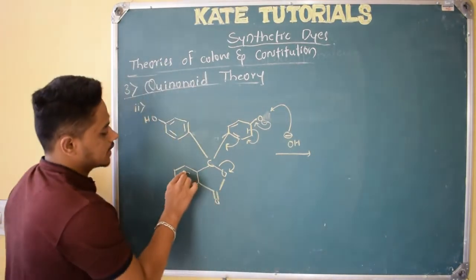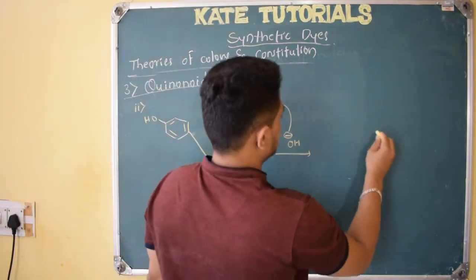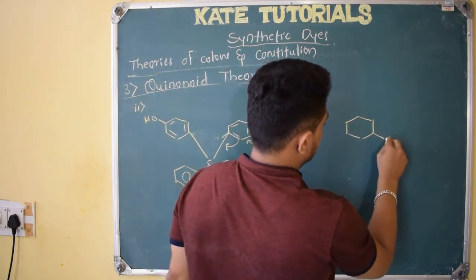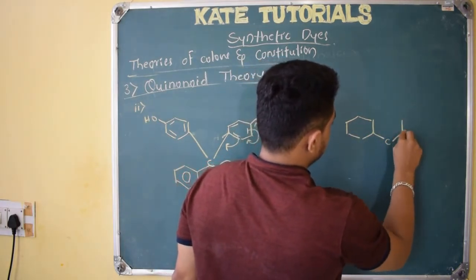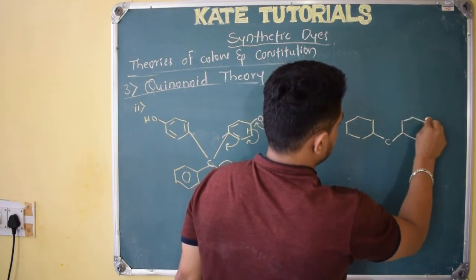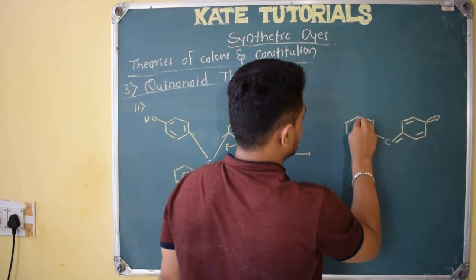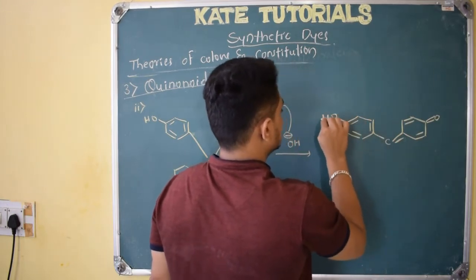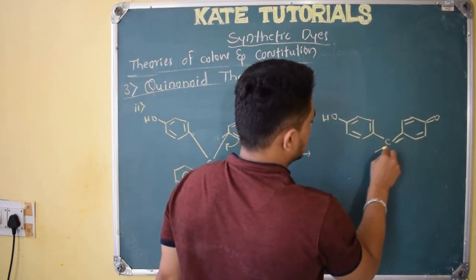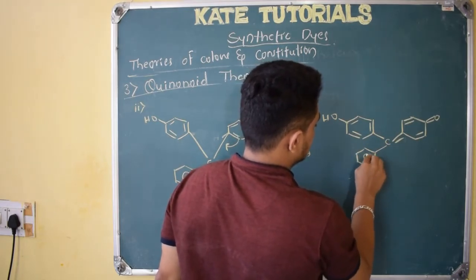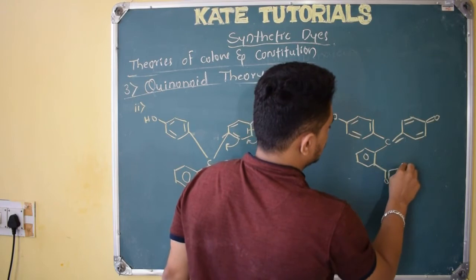So here it is the benzene ring. I forgot to write it, so let me draw all those things. Here the double bond O, like this it came, and here everything is the same as it is, OH, and here I have got the benzene ring, and this is CO, O minus, right?